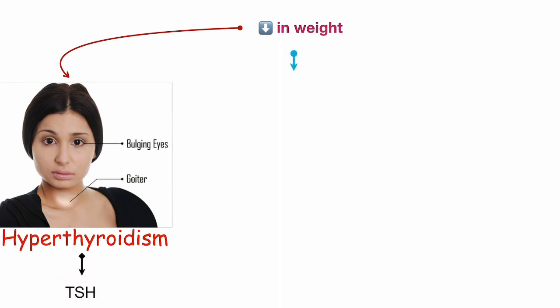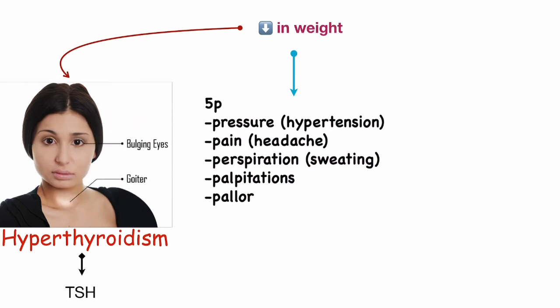Another one: if the patient gives me a history of high blood pressure and complains of headache that is not continuous but comes in attacks, with sweating and palpitation and pallor in attacks, this is headache and hypertension that come in attacks and resolve.